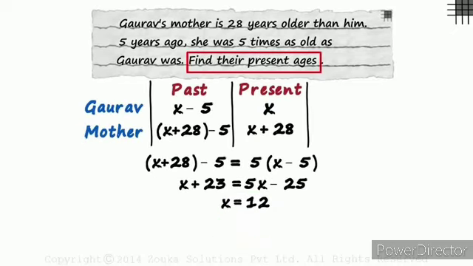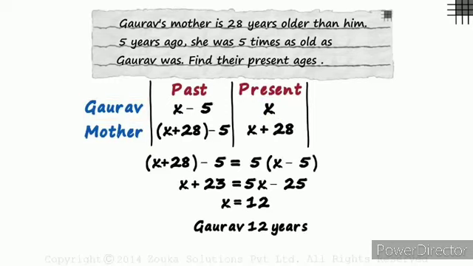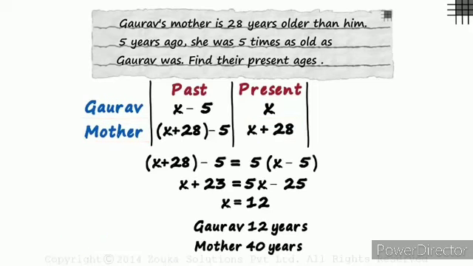We are asked for their present age. Gaurav's present age is X, so Gaurav's current age is 12 years. And his mother's age will be 12 plus 28, which is 40 years. That's our answer. Now let me ask you a sub-question related to this example.